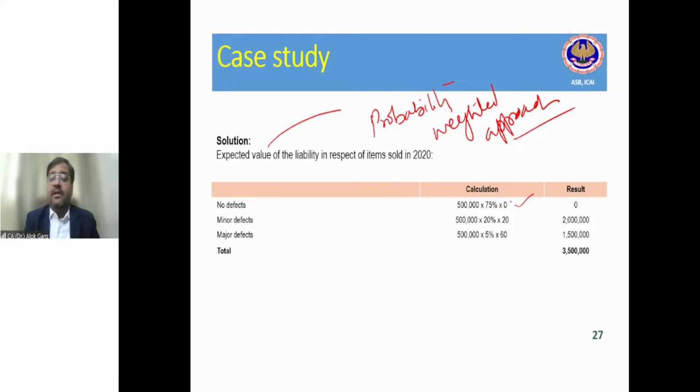Five lakh multiply by 75% multiply by 0. 5 lakh multiply by 20% multiply by 20. 5 lakh multiply by 5% multiply by 60. So this comes out at 35 lakh. Right?